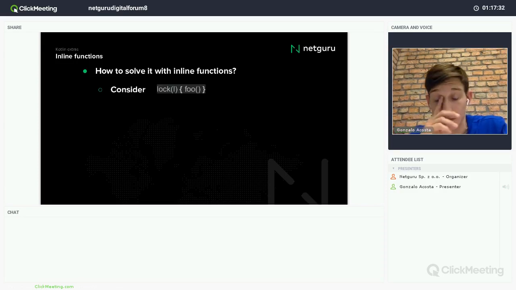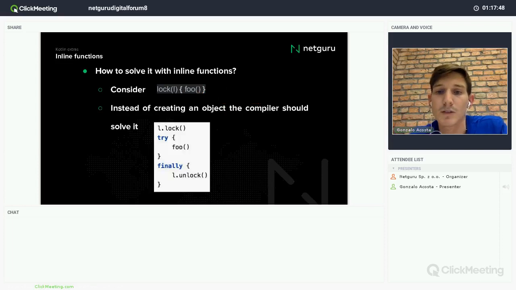Let's explain with an example because it's always easier. I have this foo, a function received by a higher order function. Log will receive this foo function, and I don't want to create an object to contain the foo and then execute it.